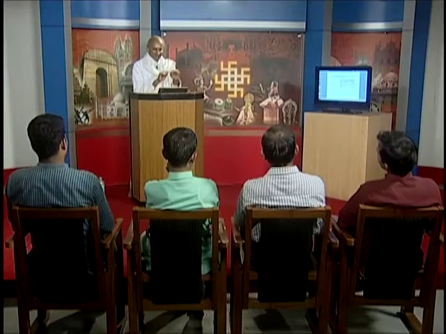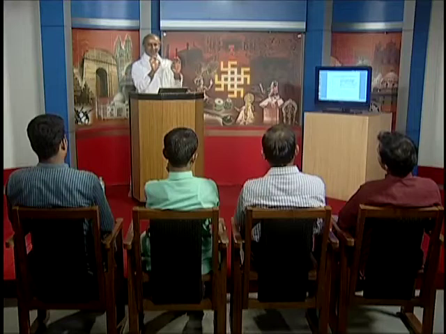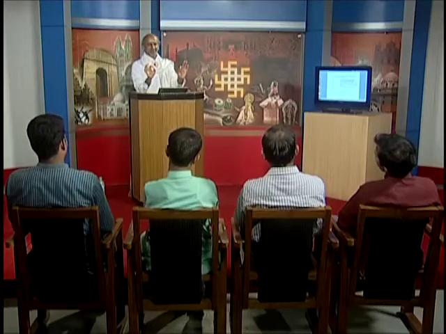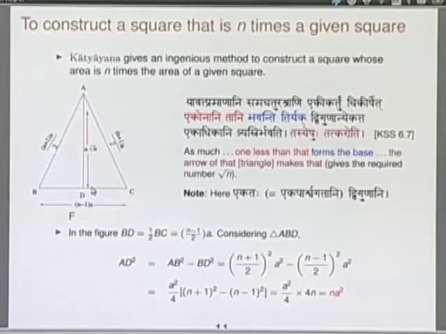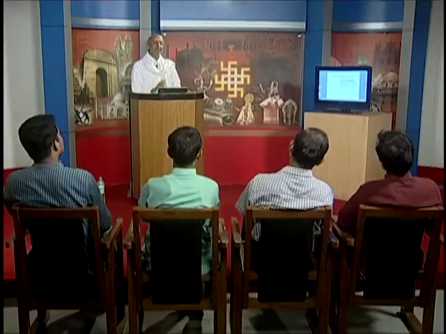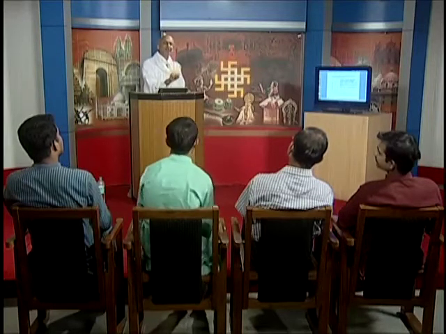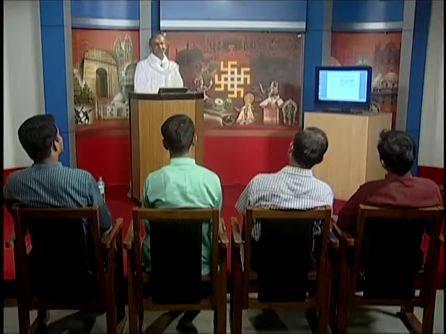So, this mathematical construction that you have is very simple. So, you have the number n. So, you take n minus 1 measure rope, you take n plus 1 measure rope. So, then you construct a triangle like this. Okay. Once you construct the triangle like this, you drop this and that will give you the value of root n. So, this is a very interesting and sophisticated construction which they have given. See, what kind of mathematics has gone behind it? See, that is what is really appreciable.